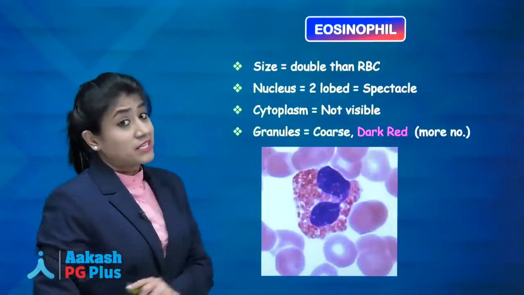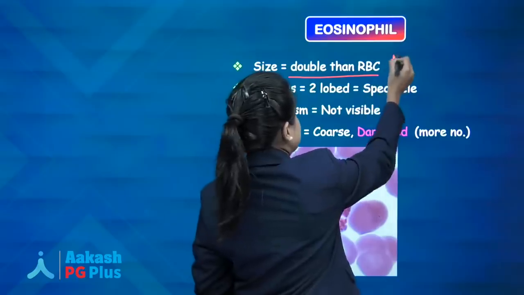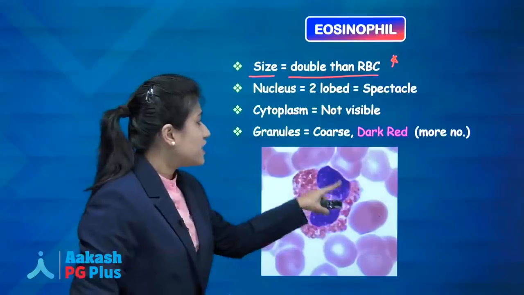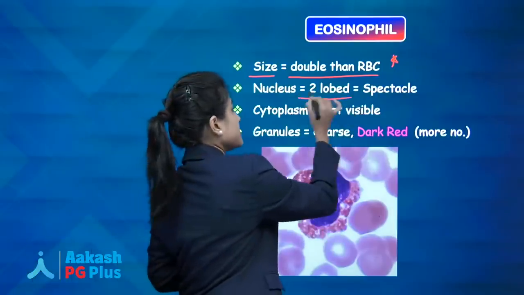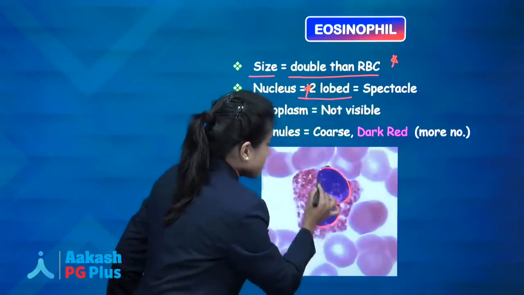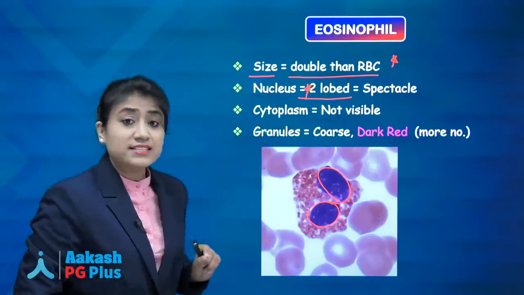Now what about eosinophil? Again remember, size of the eosinophil is double that of the RBC. This is your eosinophil. If you see the nucleus, nucleus is 2 lobed. Yeah, it's 2 lobed and spectacle shaped. Write it down, spectacle shaped nucleus, 2 lobed, it is eosinophil.